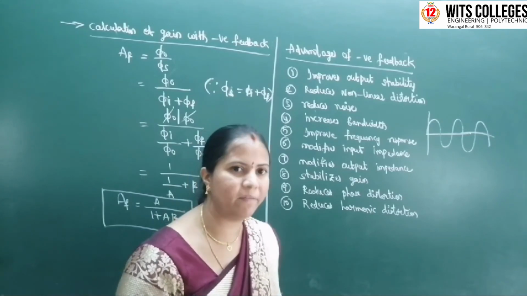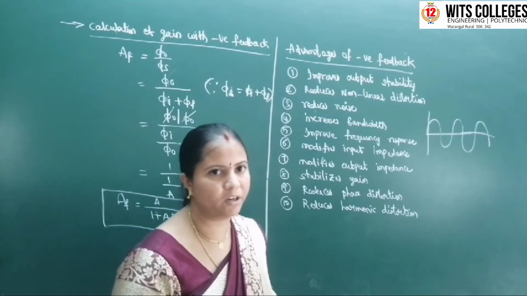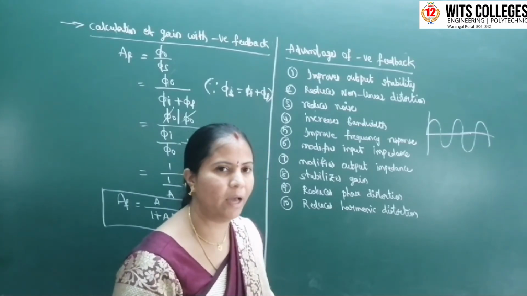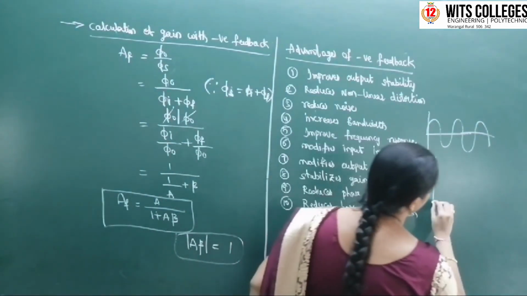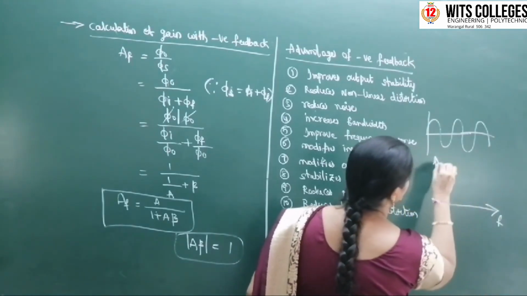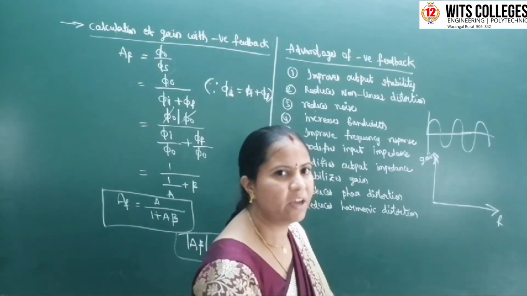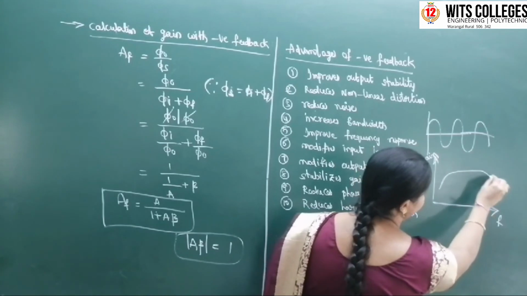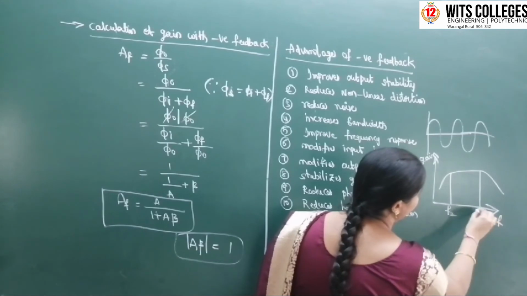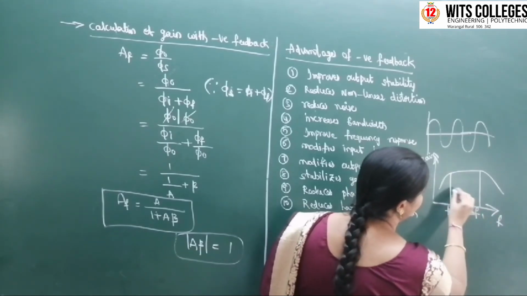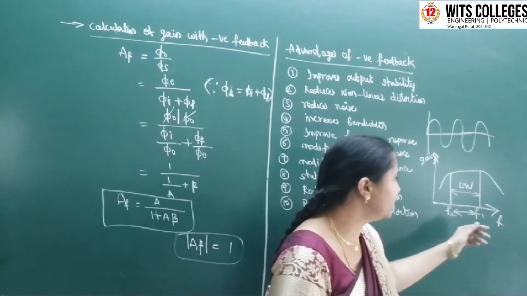What is the meaning of bandwidth? Bandwidth is nothing but the difference between upper cutoff frequency and lower cutoff frequency. Okay na? So it improves the frequency response. Frequency response is nothing but the curve between frequency and the gain of the amplifier. Actually, the frequency response curve comes like this, and we have two frequencies. This is F2, this is F1. The difference between F2 and F1 is nothing but bandwidth. Okay na?